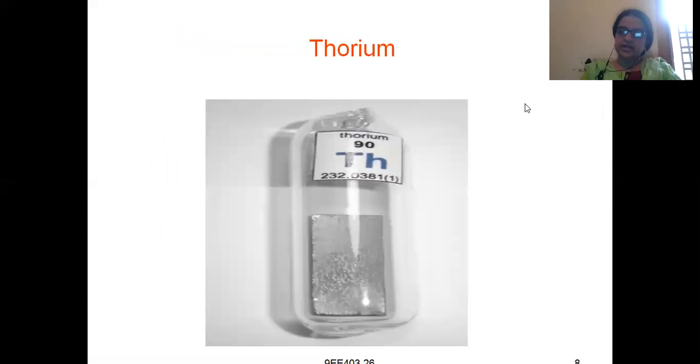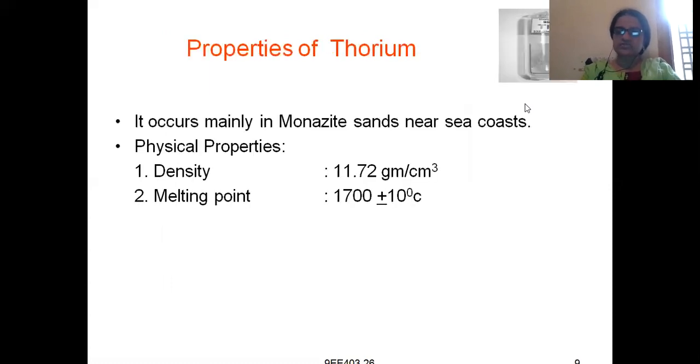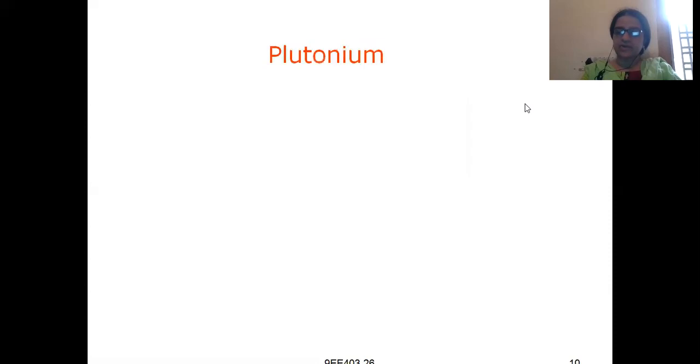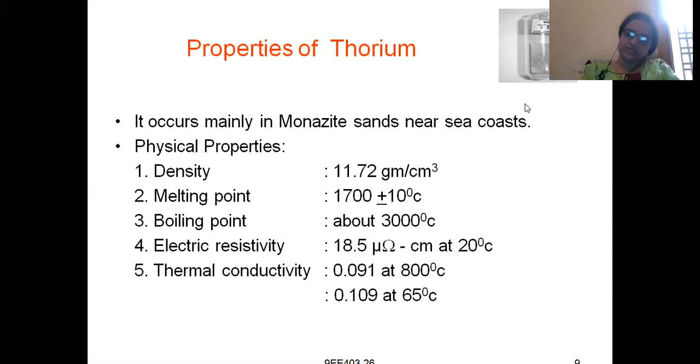Coming to the next slide, which is about thorium. I have told about uranium; as I told, there are three isotopes in uranium. Coming to the next part, which is our thorium. The atomic weight of thorium is 232 and its atomic number is 90. Coming to the properties of thorium: where the crude form is available and what its physical properties are, we will try to understand. It occurs mainly in monazite sands near sea coasts.